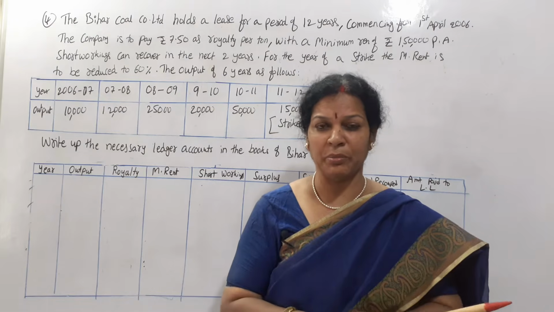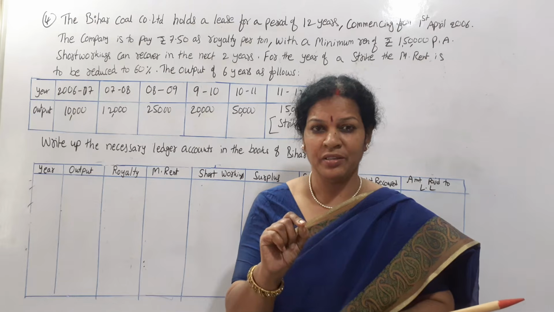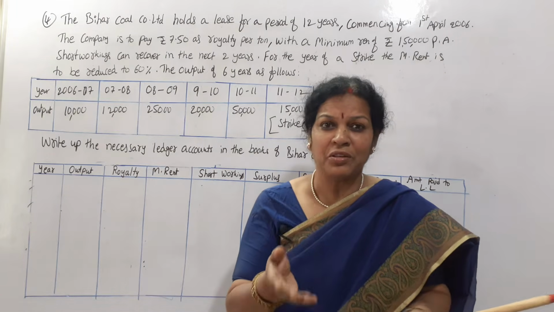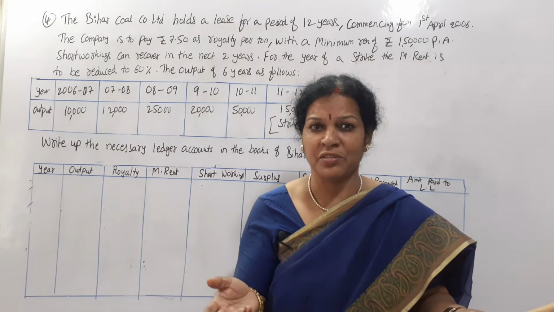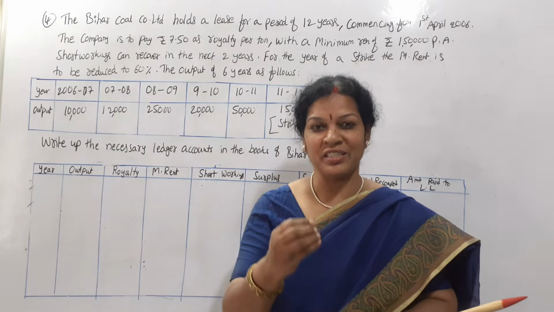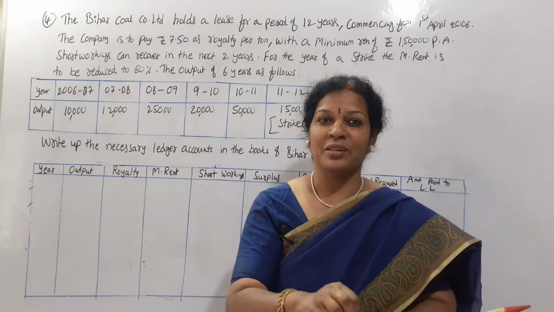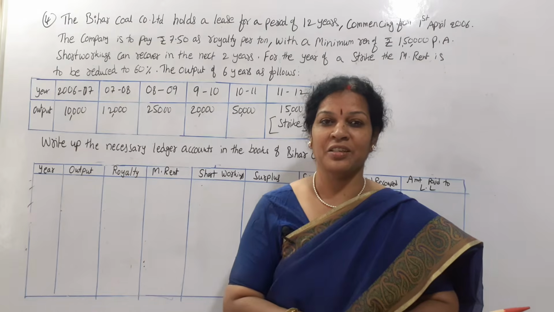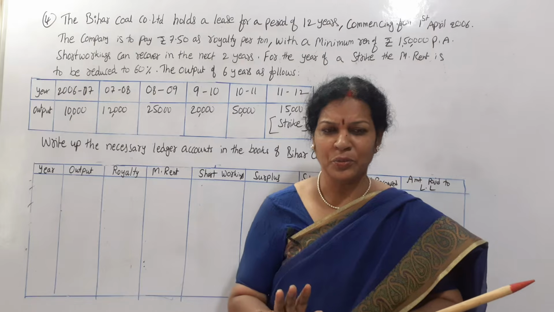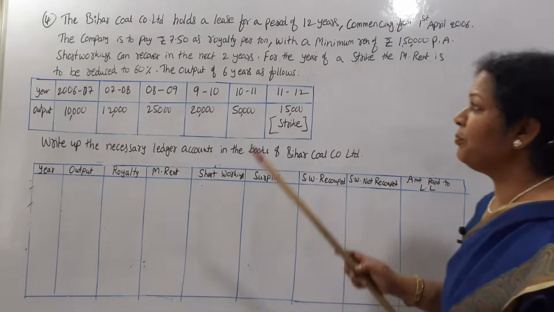Suppose the normal minimum rent is say 1 lakh. During the strike period, the landlord may decrease the minimum rent because of the strike. Production is less, so some courtesy, some discount, some kind of consideration from the landlord's point of view to the lessee. So this problem we are going to see. Simple problem, nothing to worry, only one problem. That would be enough. Now let's see the problem.